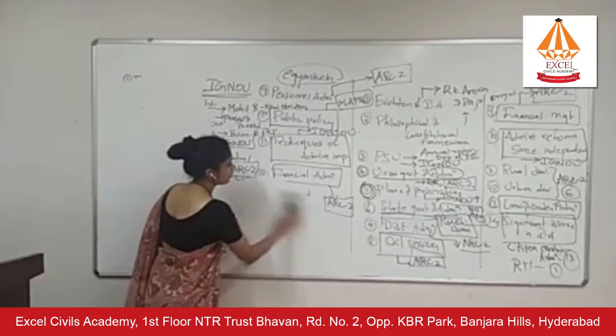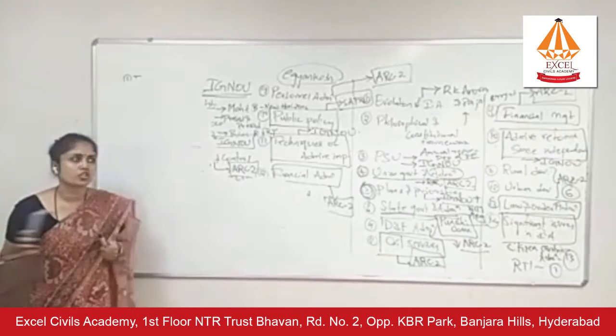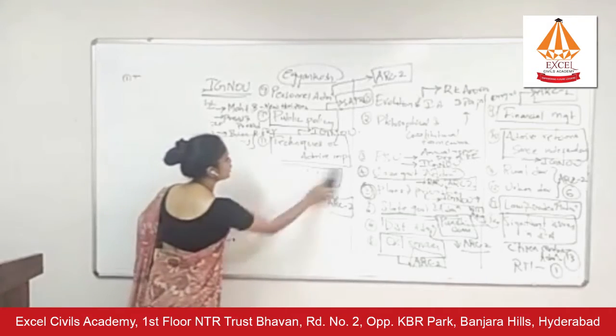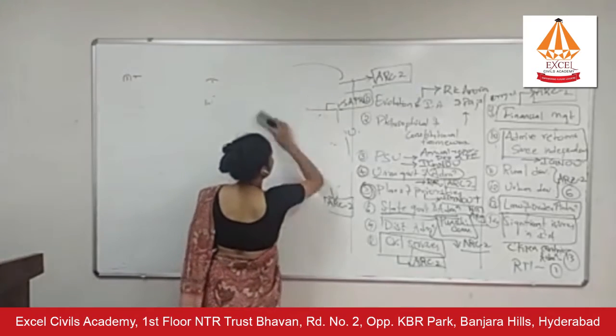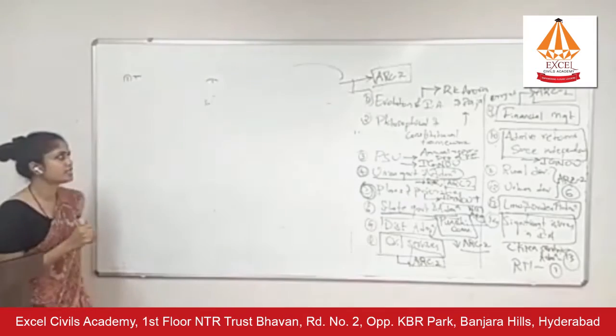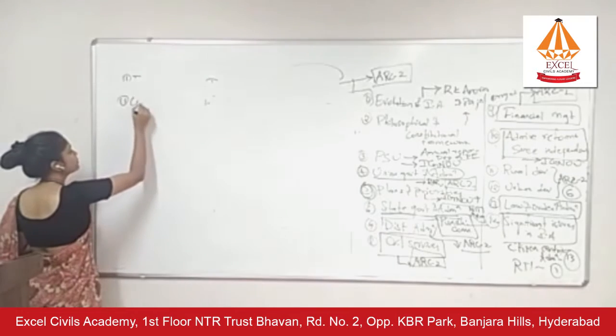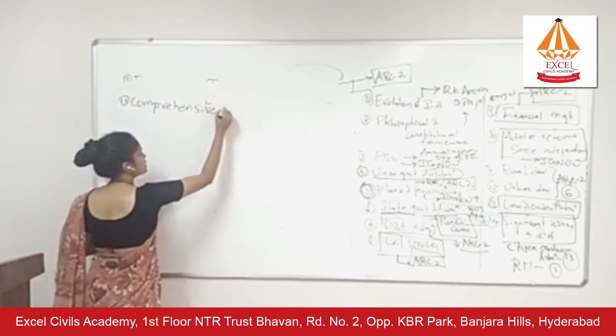Okay, so this is what we have done so far. First is comprehensive coverage of syllabus. This is what you require for scoring more than 300 marks in public administration. This is the first step, comprehensive coverage of syllabus, which you will do from all these sources.